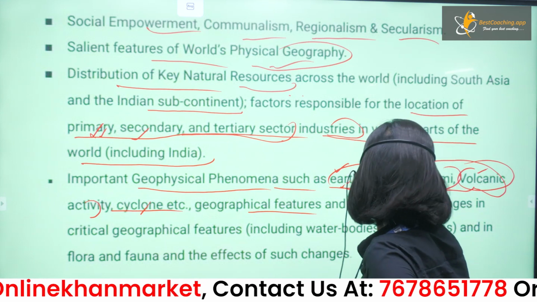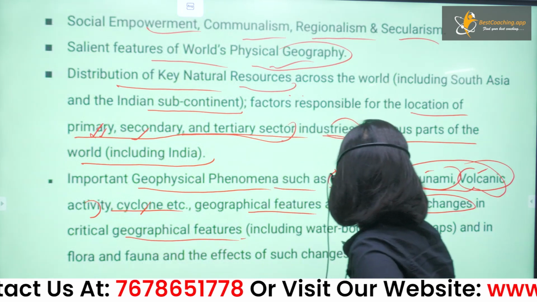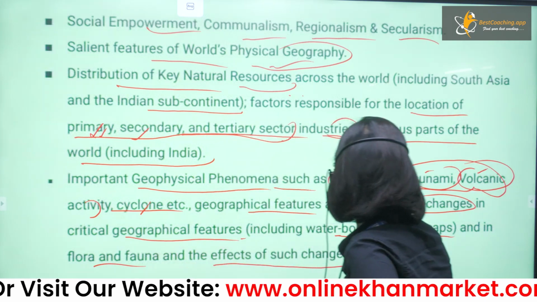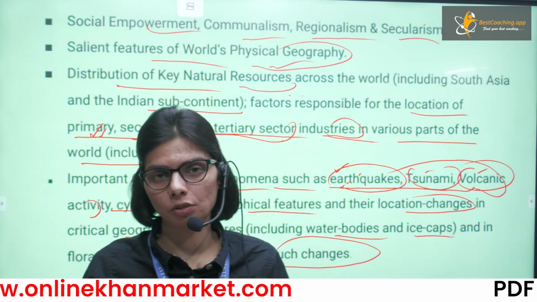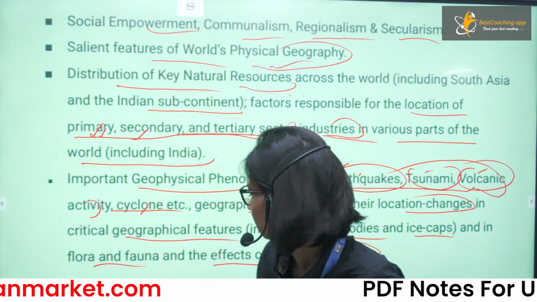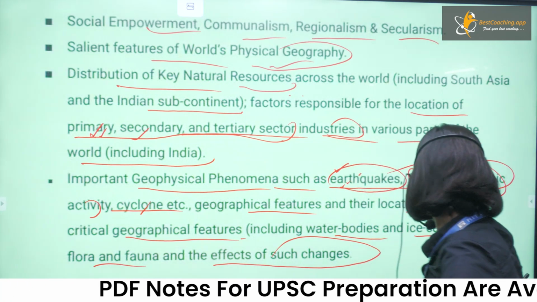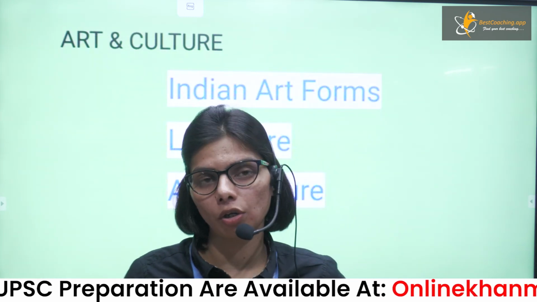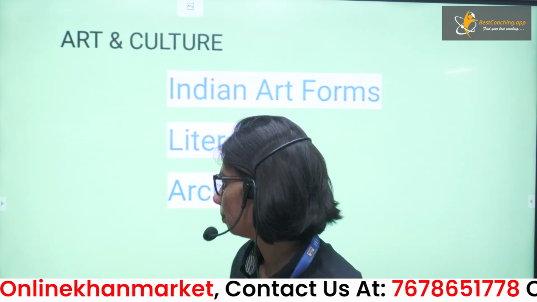Location changes, critical geographical features including water bodies, ice caps, and flora and fauna, and effects of these changes. So these parts, geography is not just geography, it's environmental geography. So these parts are in your environment syllabus also. So that's why you need to see your syllabus in a very comprehensive way and analyze all the syllabus, GS paper 1, 2, 3 at one time, so that you will see how many interlinkages and how many topics overlap.